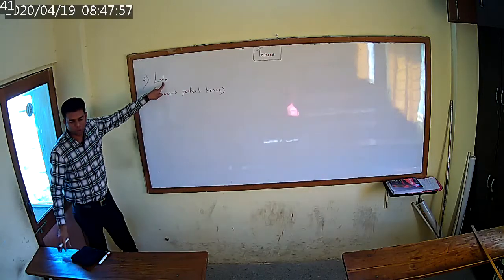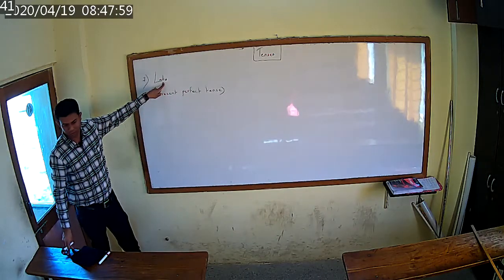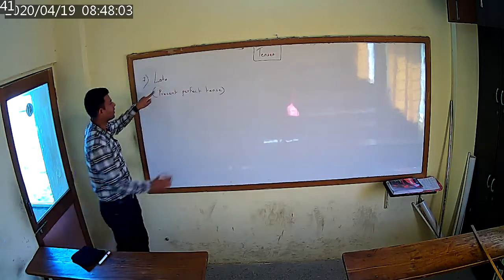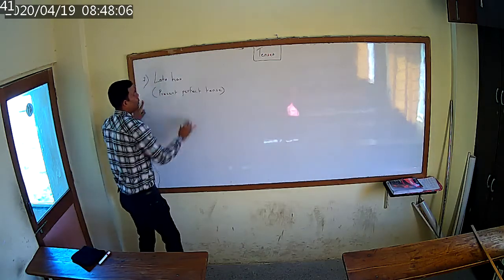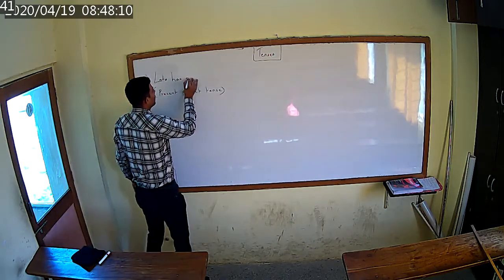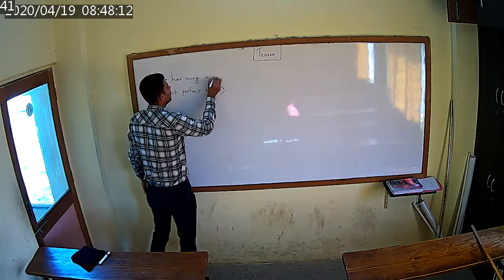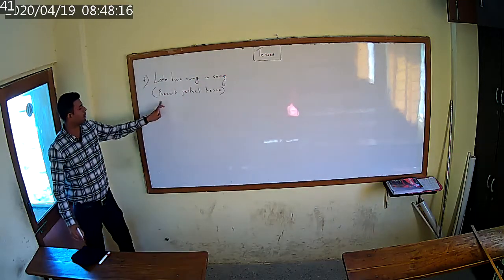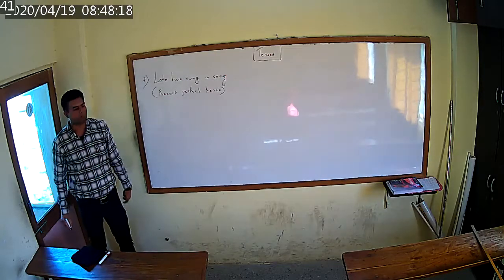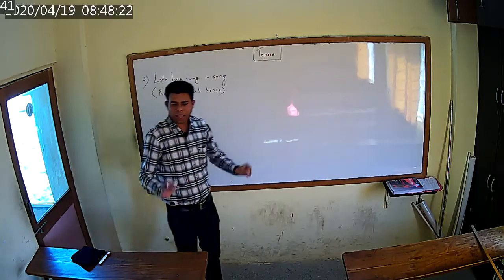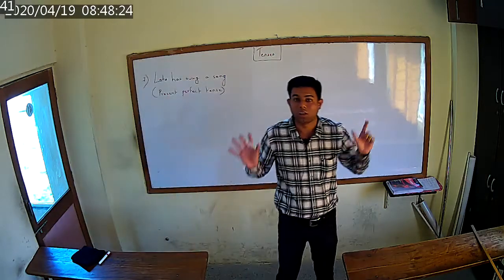Lata. Which pronoun are you going to use for this noun? She. So he, she, it. What are you going to use here? Lata has. What is the past participle of sing? What is the third form of sing? Sung. A song. And the tense will become present perfect tense. What will be the tense? Present perfect tense.